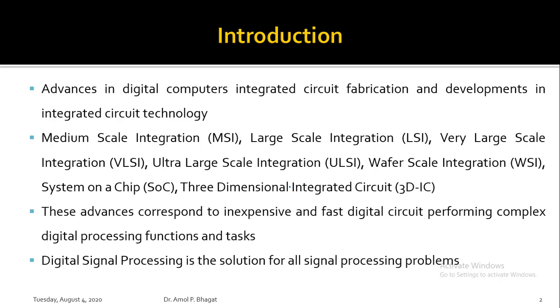So to avoid all these drawbacks, digital signal processing is the solution for processing signals in digital form. You can process an analog signal in digital form by converting it into digital. So the analog signal will be initially converted into digital form, then it can be processed in digital form.